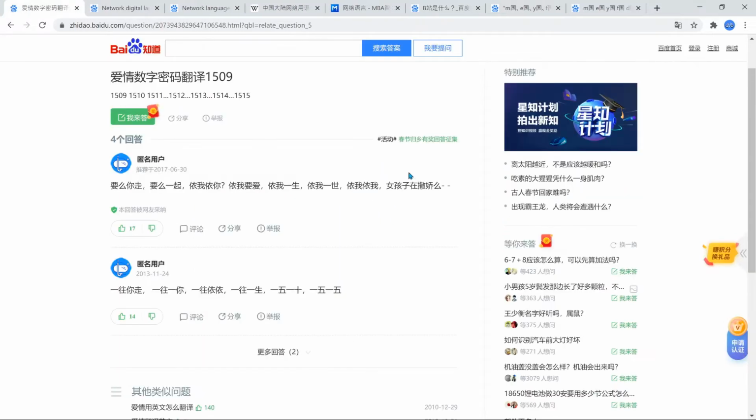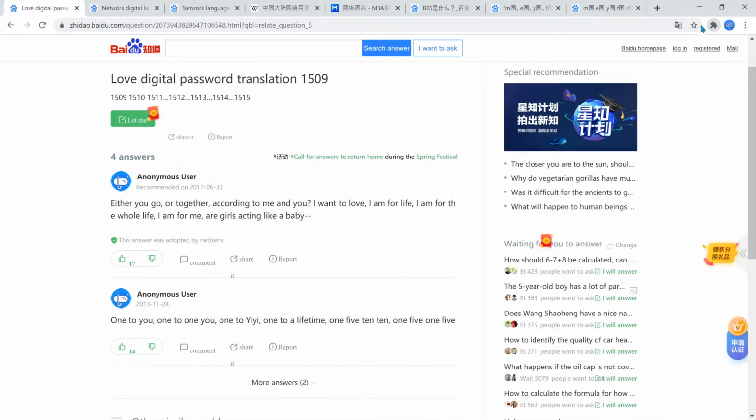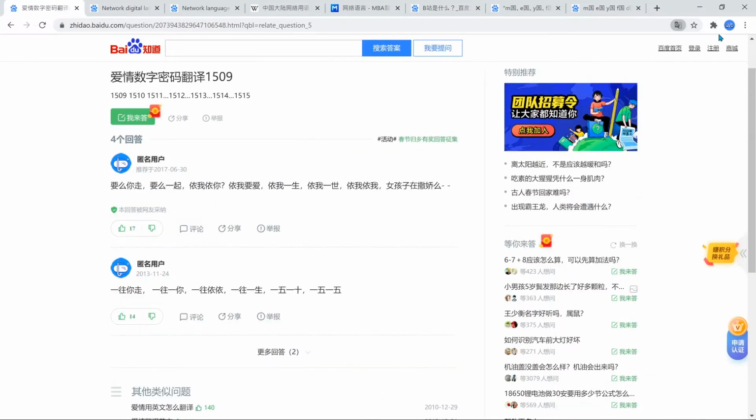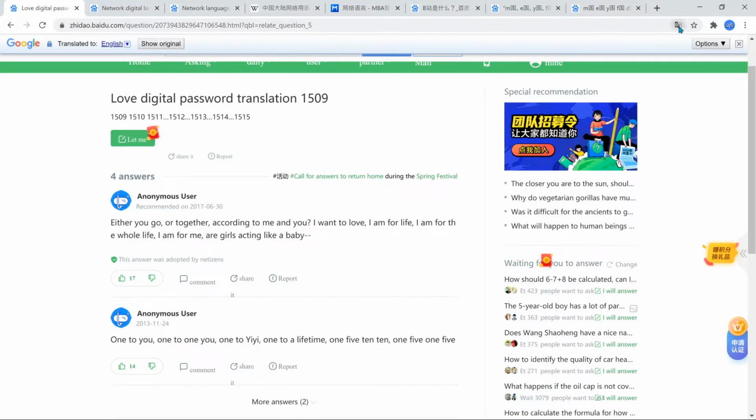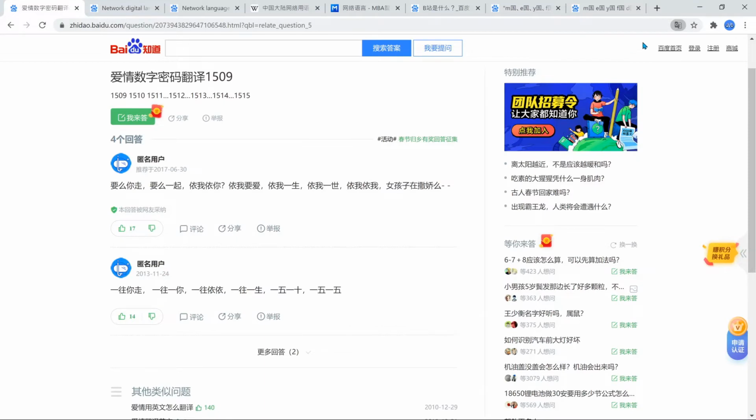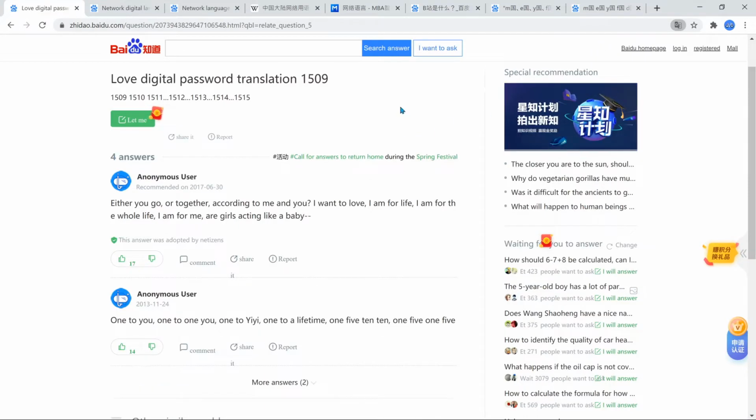The next page is 1509, and I think it's still auto-translating. I'm going to show off the Google extension of Google Translate. The nice thing about that tool is that it'll do it on command. So just in case, for whatever reason, the site can't pick up a foreign language, you can use that tool to translate. The interface is a little bit on the older side, but it's still quite useful. I'm going to default to this one just because it's more convenient, and just set it to always translate.